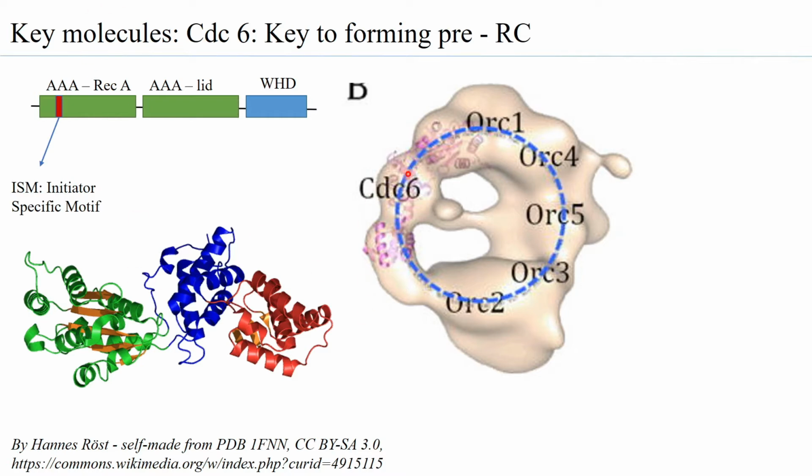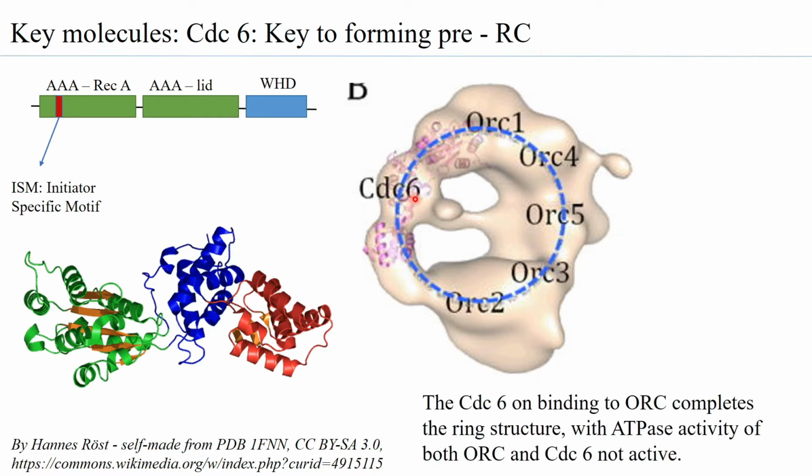Now the binding of CDC6 completes the ORC complex, which was a cashew nut structure, and it becomes a circular structure as one can observe over here. You can see that it has gaps to allow the DNA to be held on to. Therefore, the CDC6-ORC complex together encircles the double-stranded DNA. Thereby, CDC6, having bound to the ORC, is preparing the ORC to further form what is called the pre-replication complex.